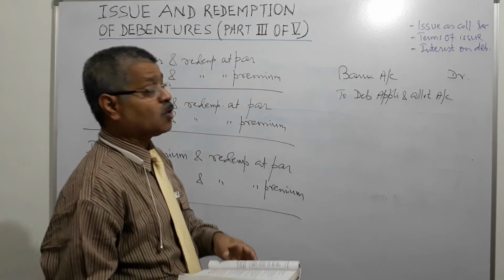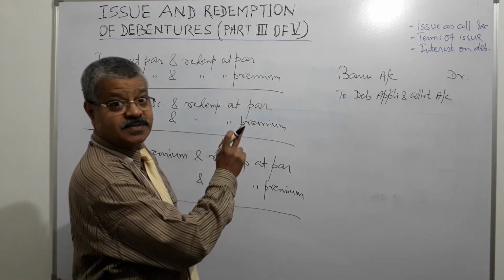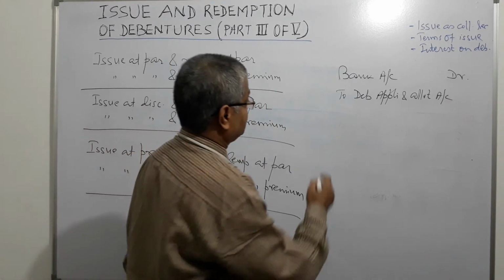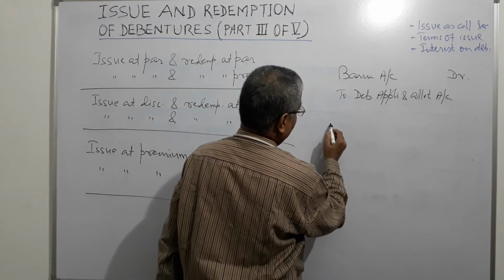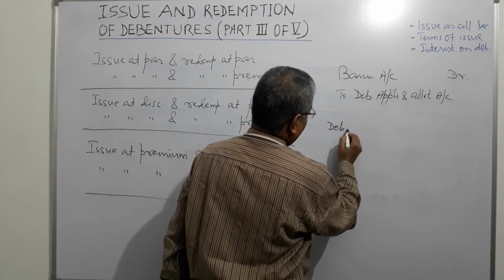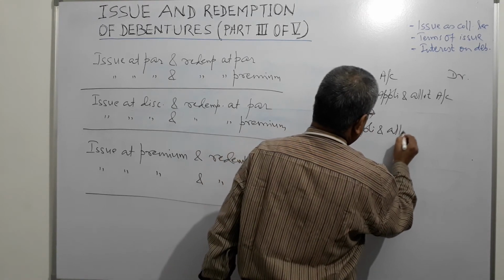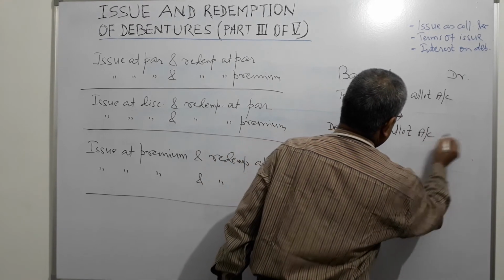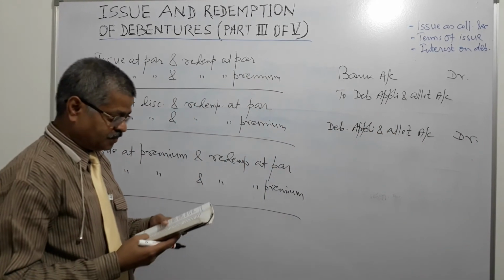Next stage is allotment. So what do you do? Here issue is at discount, redemption is at par. So here debit will be this account, debenture application and allotment account will be debited, right?